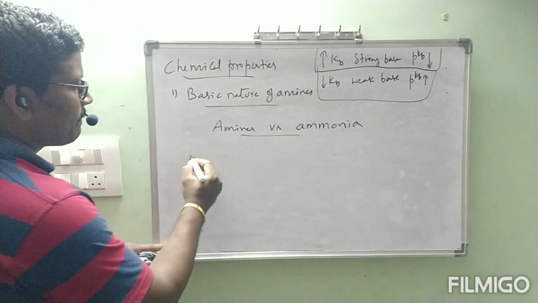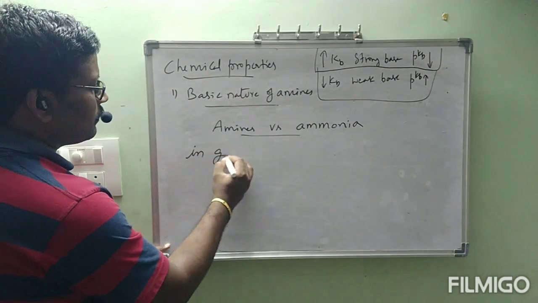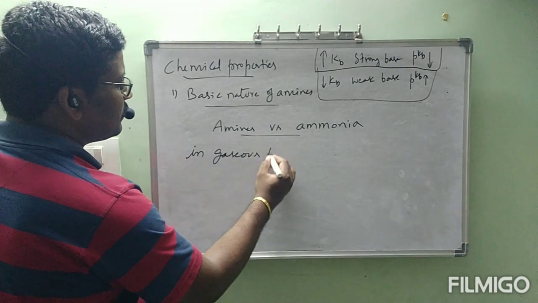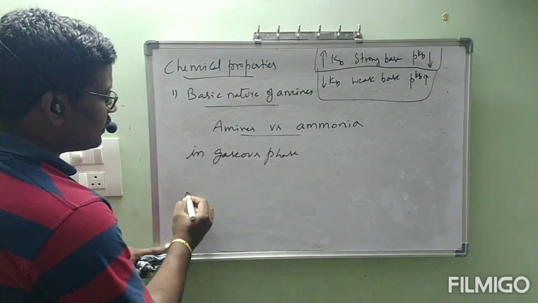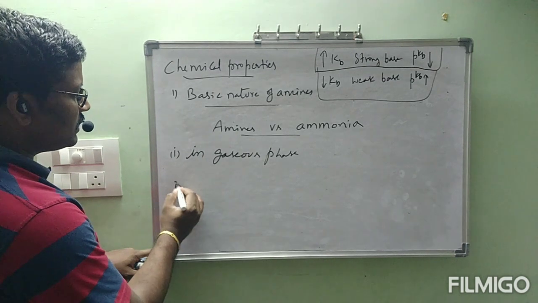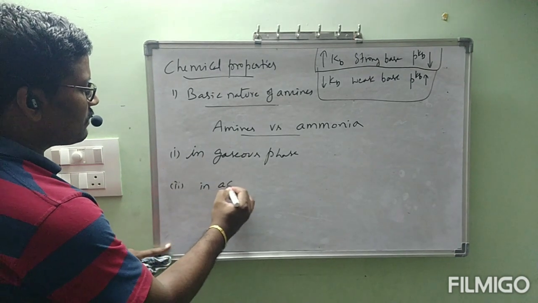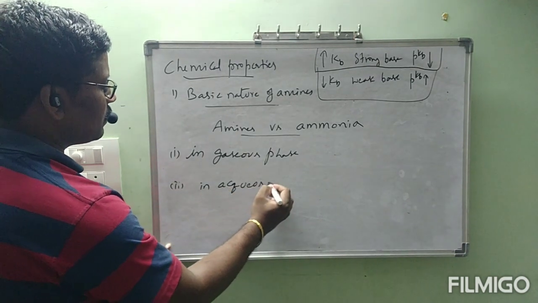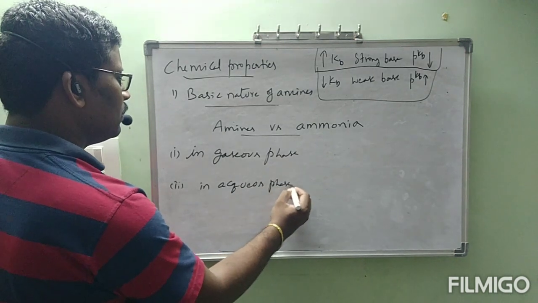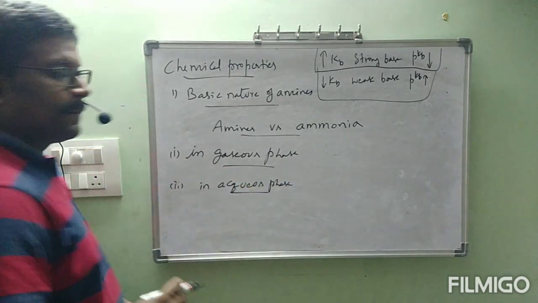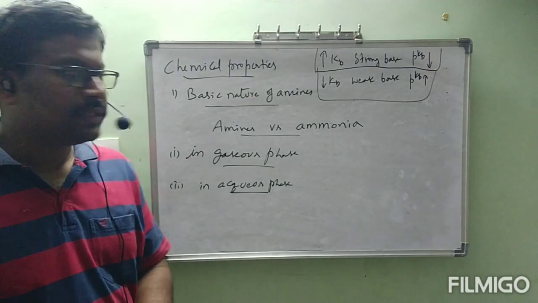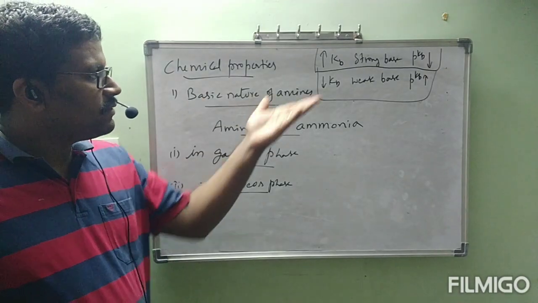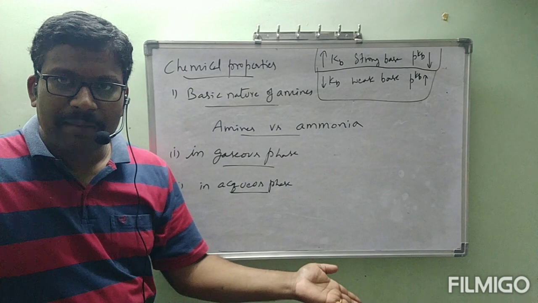That is, in gaseous phase, and this is the first condition. This is the second condition, in aqueous phase. So you can keep the side heading. Under this basic nature of amines, till now you have written up to Kb and pKb.